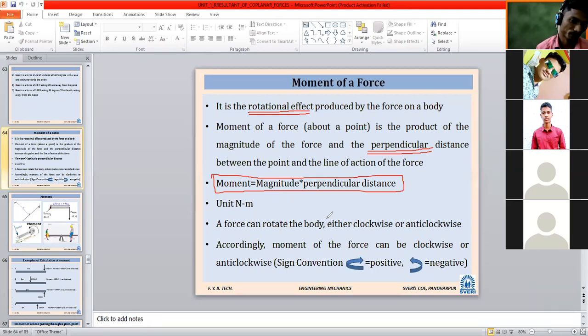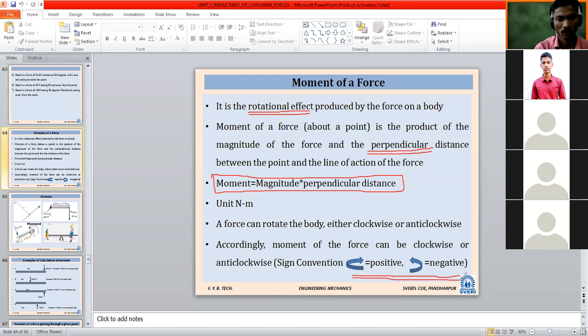Sign convention, we have to remember hereafter. For force, if it is going right hand side, we say it is a positive force. If it is going towards left hand side, we say negative. If it is going upward, we say positive. If it is going downward, we say negative. In case of moment, as it is a rotational effect of the force, if it is clockwise, positive, anti-clockwise, negative. It is as simple as this.